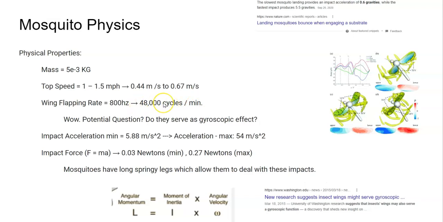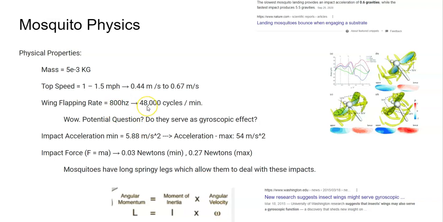Yeah, that's actually very high. For instance, a car engine only does, let's say, 5,000 RPM. So it's amazing that they can flap their wings so fast. And that brought up a question: do they serve as a gyroscope? Objects that rotate or oscillate at very high speeds might have high angular velocity, and so very high angular momentum, because angular momentum is the product of the inertia and the angular velocity. The angular velocity here is 800 hertz.